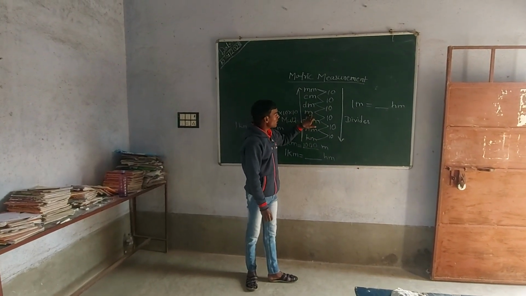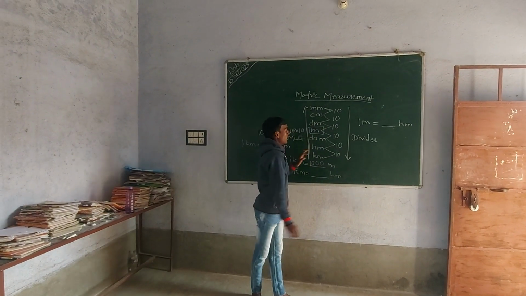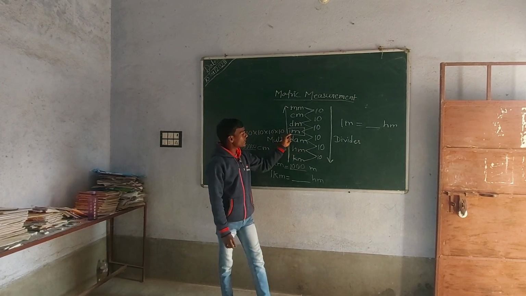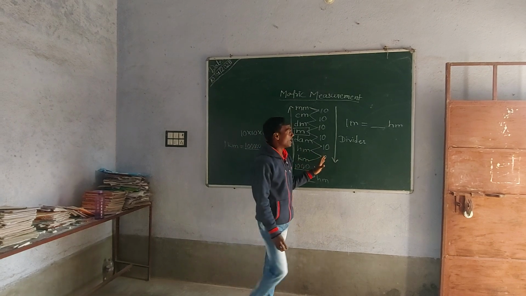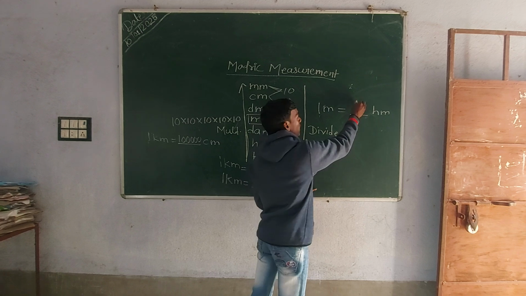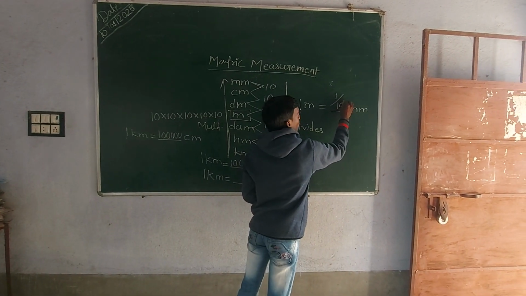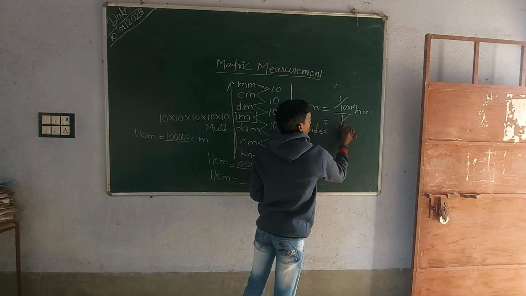The meter is also known as the standard unit. How many tens are there between the meter and hectometer? There are 2 tens. So we are dividing the number, because the number is 1. We divide 1 by 10 into 10, and we simply write 1 by 100.